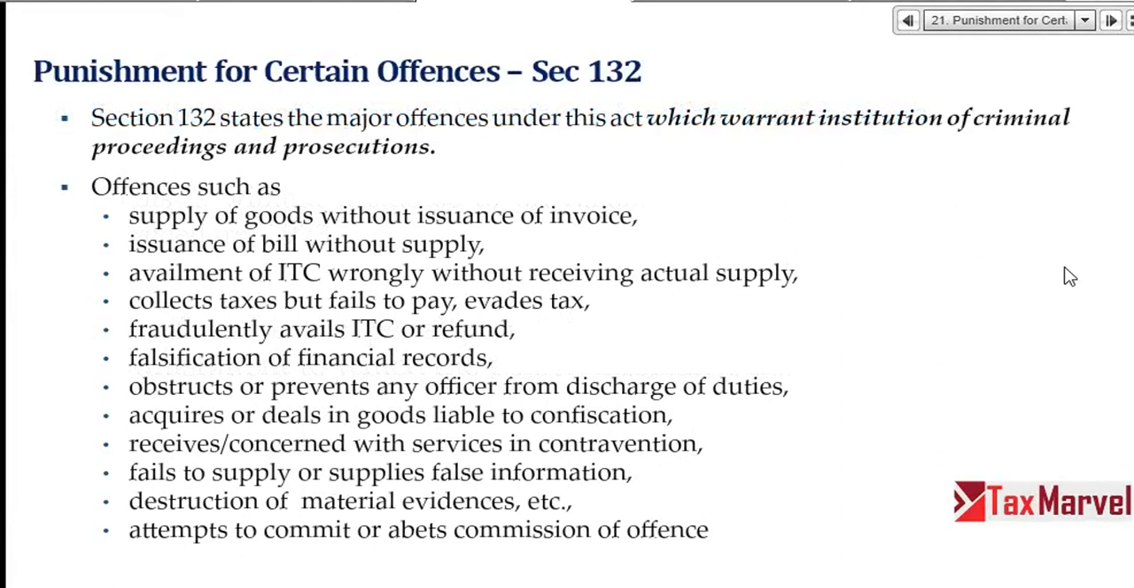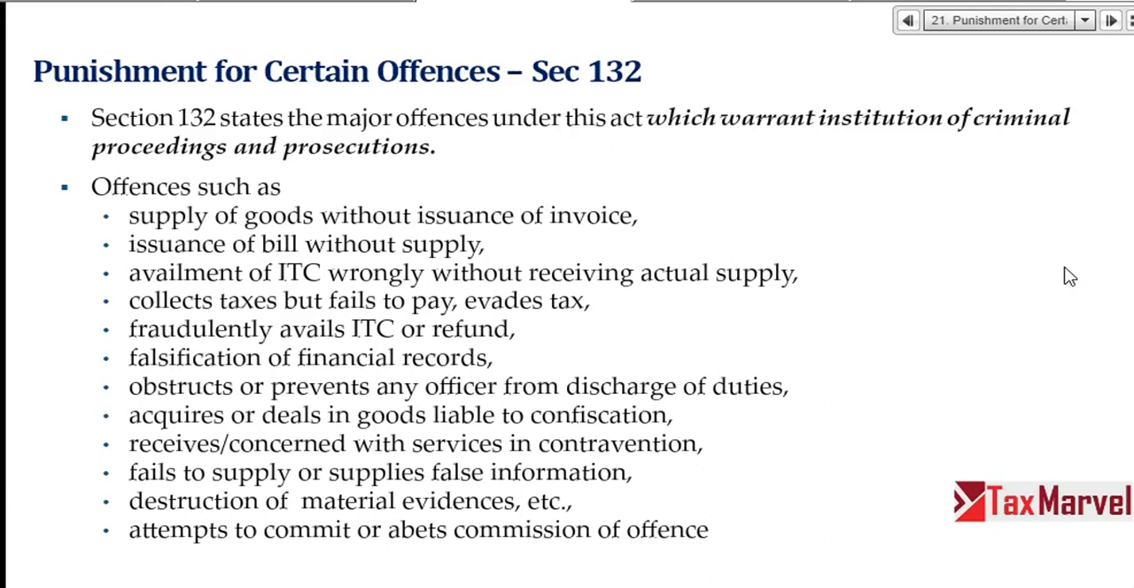So, punishment of certain offences. Criminal proceeding and prosecution will be launched. Prosecution means arrest. It will be launched in case of supply of goods without issue of invoice, issue of bill without a supply, availment of wrong ITC without receiving the actual supply, collecting the tax but not paying or evading the tax to the government, fraudulently availing ITC or refund, falsification of books of accounts, obstructing an officer on duty, acquires or deals in goods liable to confiscation.